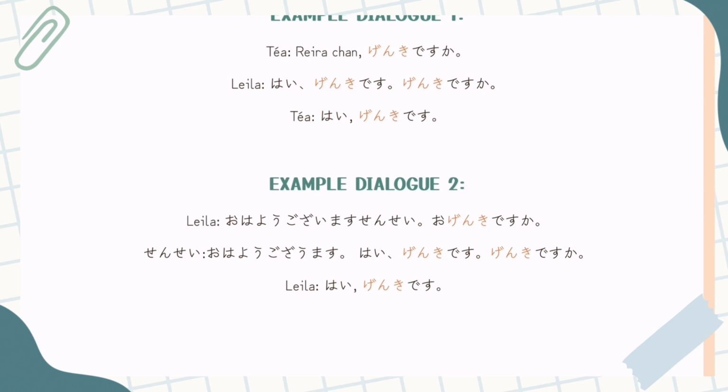We then have example dialogue 2, which is maybe a bit more interesting. So Layla here is saying, Ohayo gozaimasu, sensei. Like, hello, good morning, teacher. O genki desu ka? So here we have o genki. She's speaking to someone of higher status than her. So she is saying o genki desu ka?